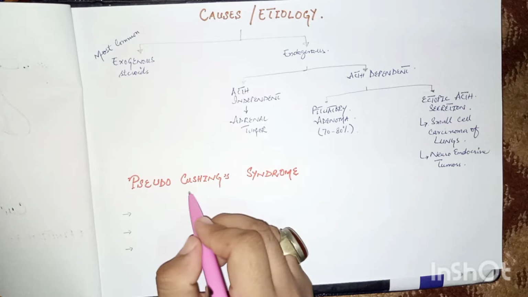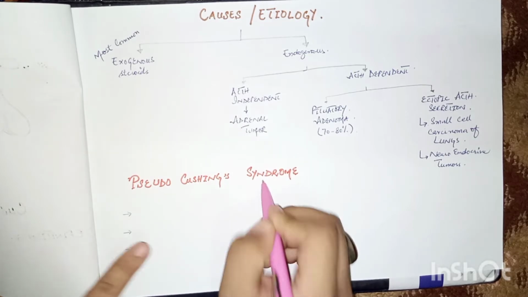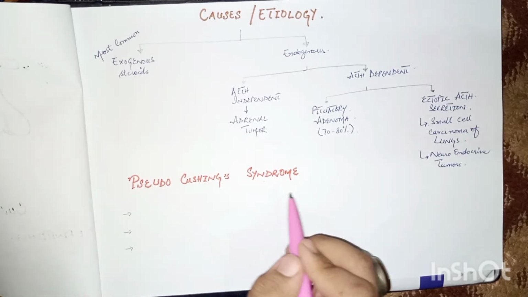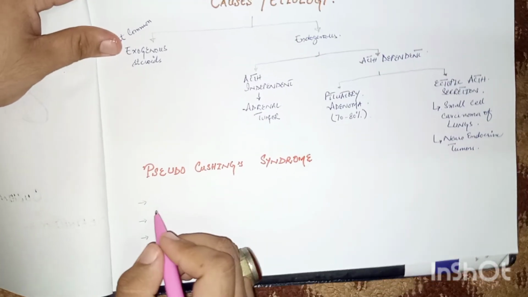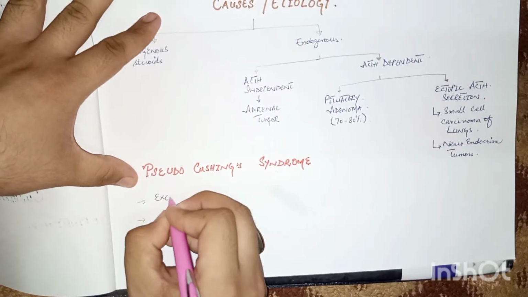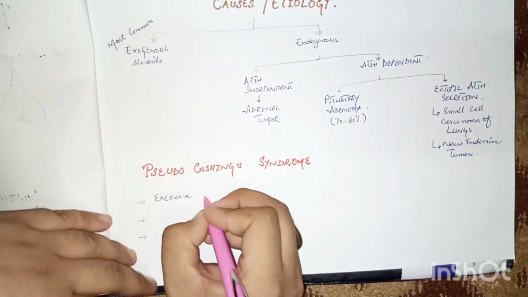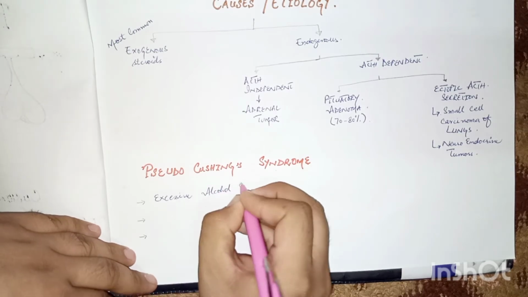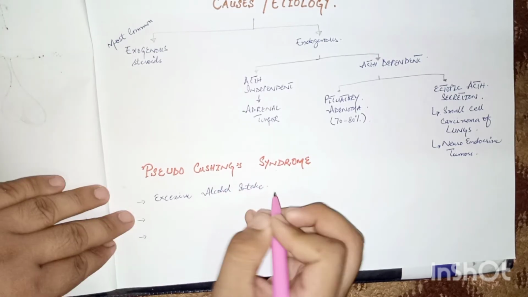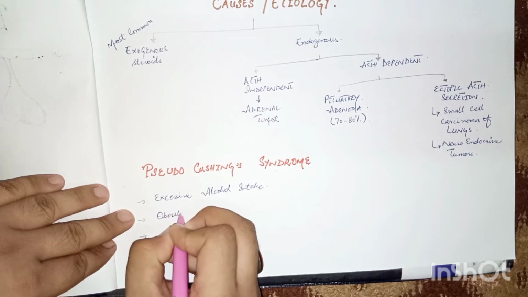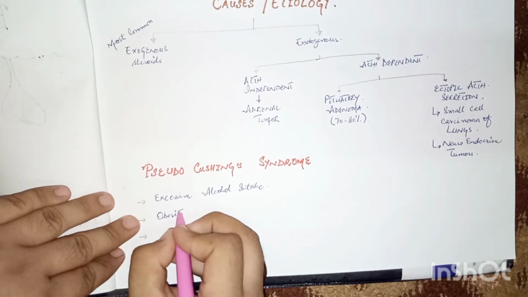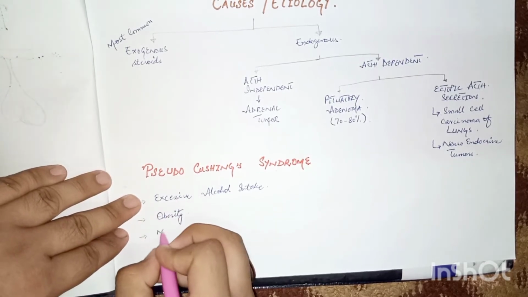Now another term, pseudo-Cushing syndrome. What are the causes of pseudo-Cushing syndrome? Basically excessive alcohol intake, obesity, and the last one is major depressive disorder.